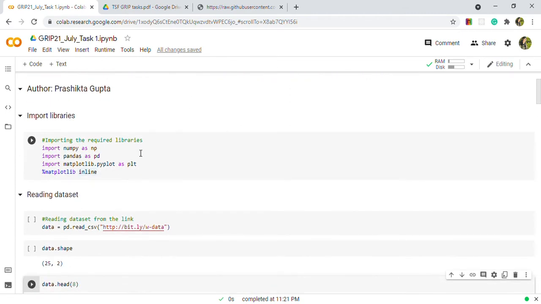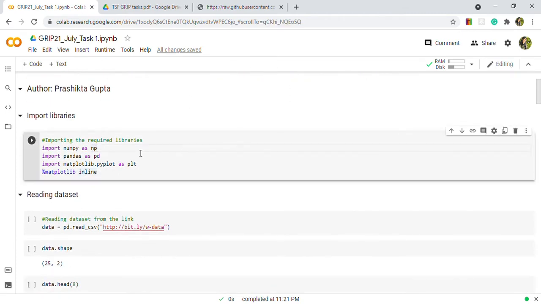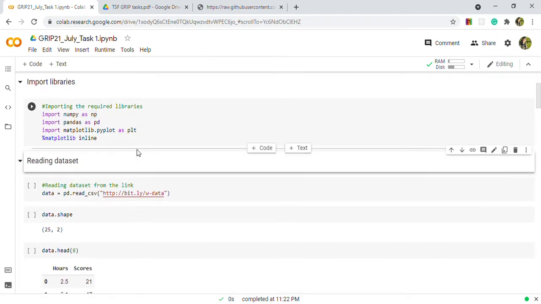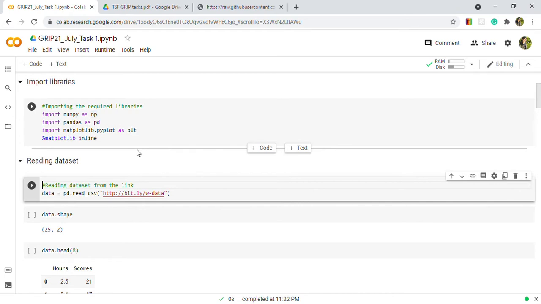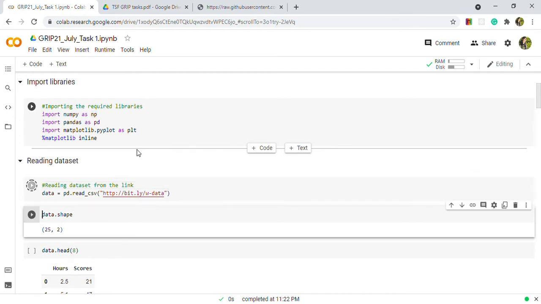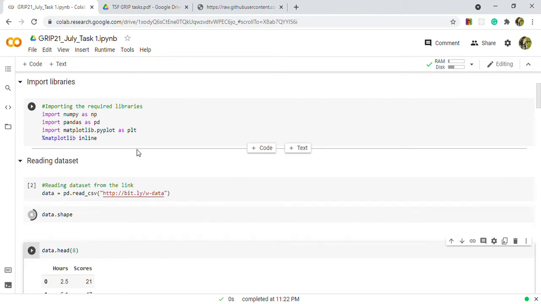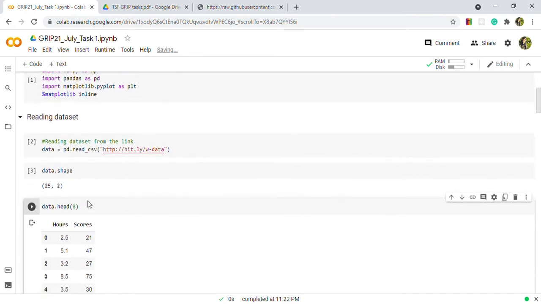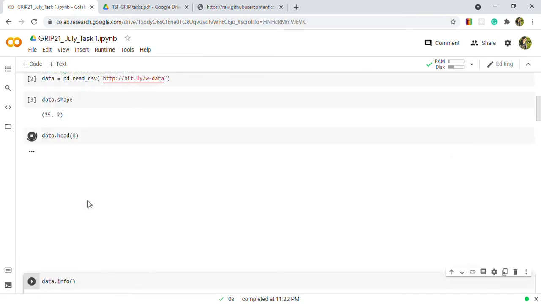Firstly, I have imported the required libraries, which are NumPy, Pandas and Matplotlib. After that, I have read the dataset from the link using pd.read_csv. Next, you can check the shape of the dataset, and this tells us that it contains 25 rows and 2 columns. Next, you can check the first 8 rows using head function.